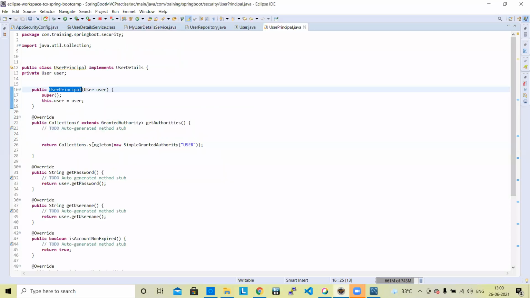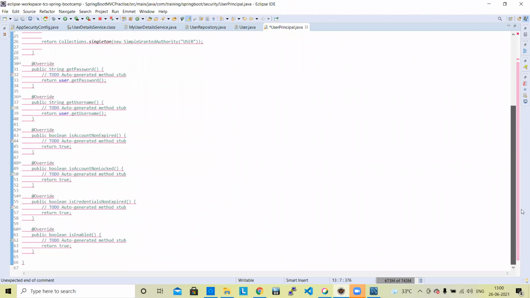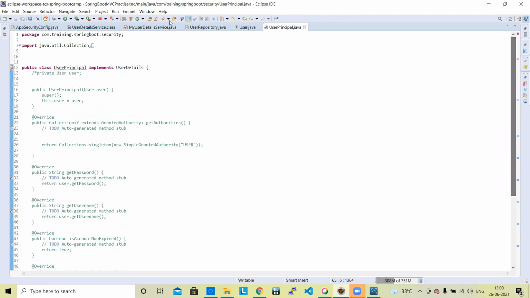In user principal, if you go to the user principal object, initially I comment it out. Actually, what the backend has, we are replacing here. It is extending an inbuilt class named user details.